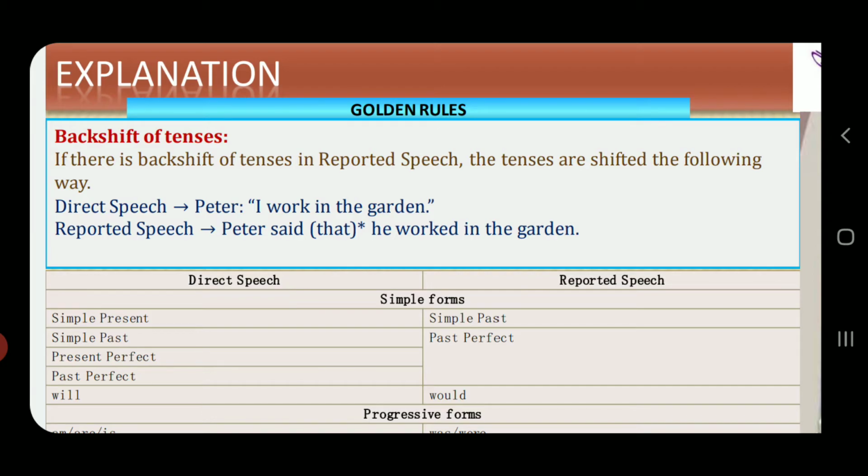Before understanding that, understand this example. Direct speech: Peter, "I walk in the garden." And the same statement, while being written into reported speech: Peter said that he walked in the garden. So that has been inserted here. Walk got converted into walked. Rest all same.